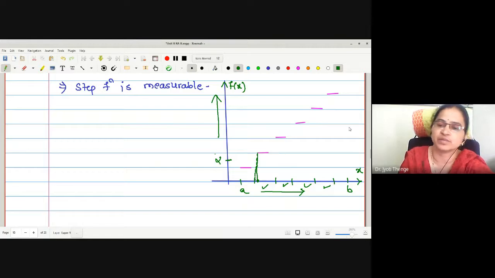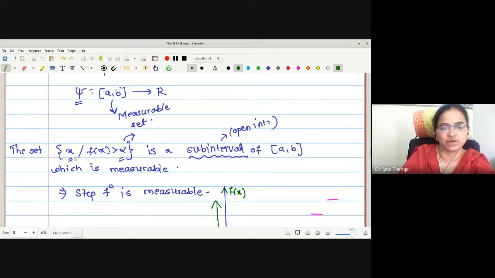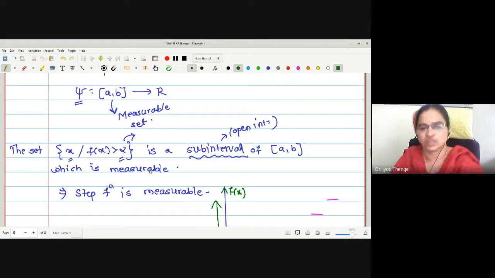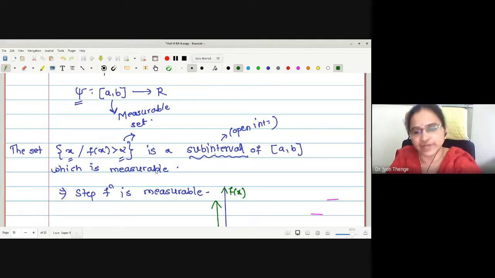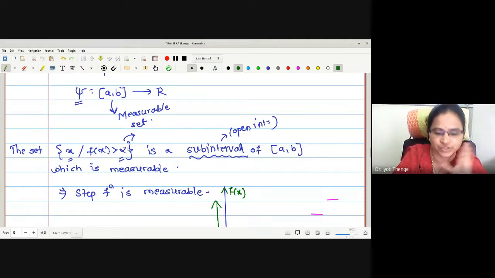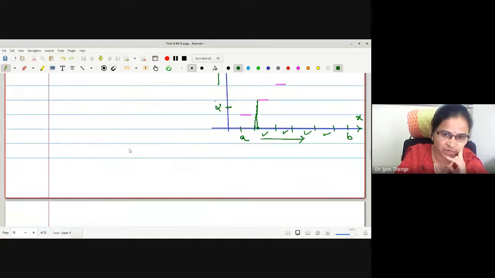And we know every subinterval is measurable and the union of measurable sets is also measurable. So whatever set of this type we consider will give us a measurable set. Therefore the step function is a good example of a measurable function. Any difficulty, you can ask me.